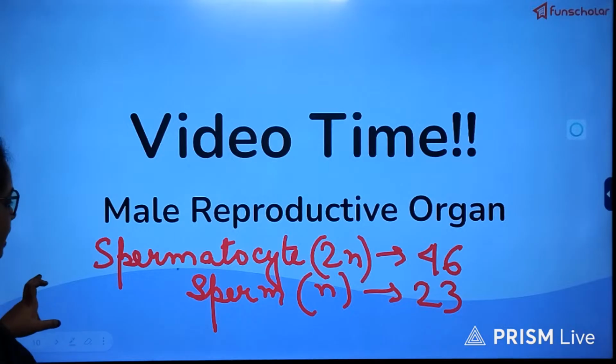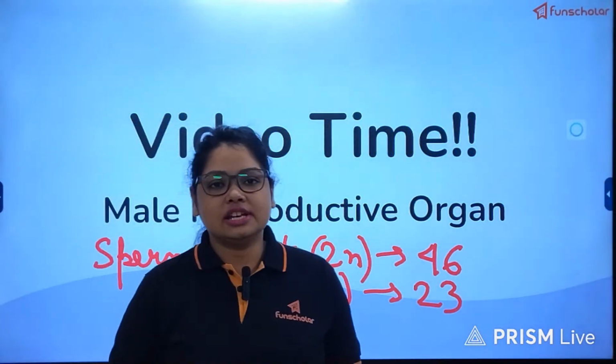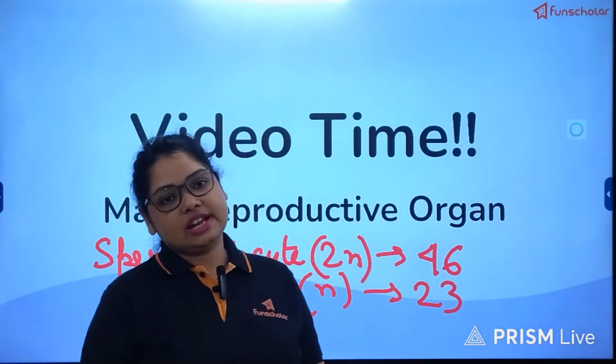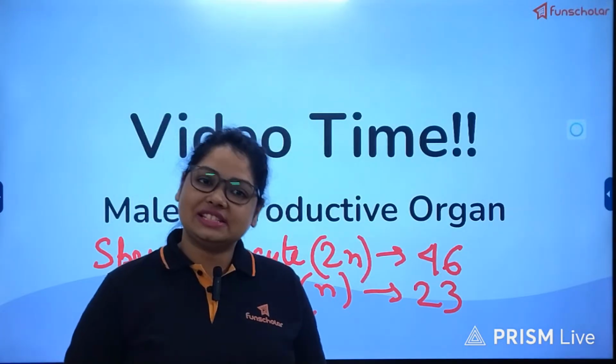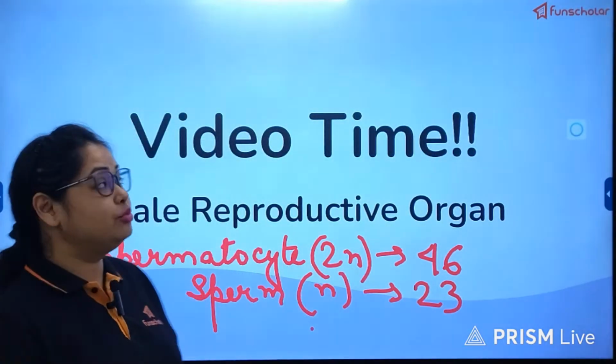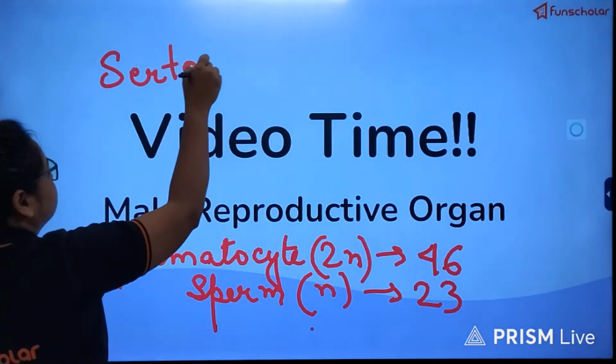Now, as I was telling about the seminiferous tubules, after being produced inside them, there are some cells inside the seminiferous tubules known as Sertoli cells.